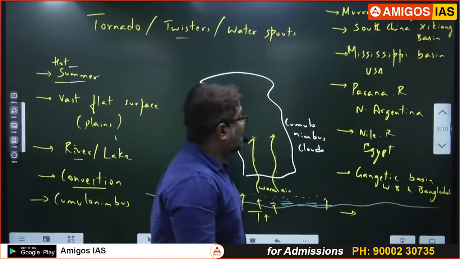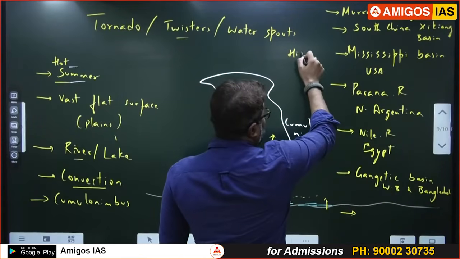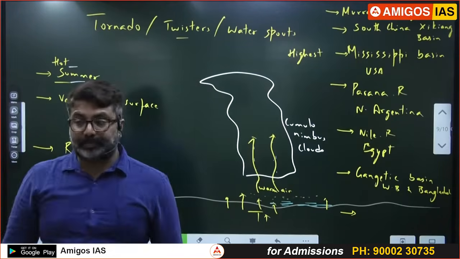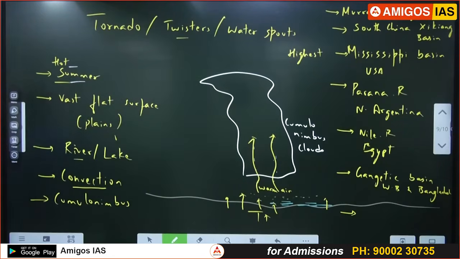Other places. Highest is this. Where do the highest tornadoes occur? Mississippi basin. Murray-Darling comes in Australia here. China, South China, Sikyang here. India, Bangladesh, West Bengal. Egypt, Nile. Parana, Mississippi basin. Okay. It should be a very large flat surface.